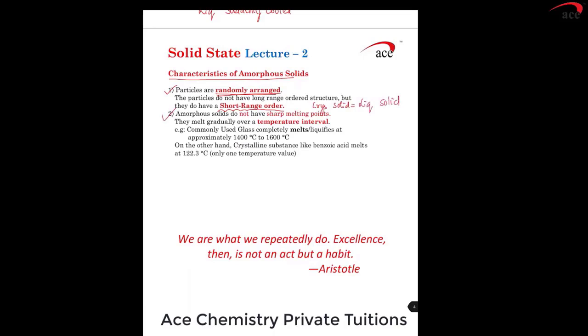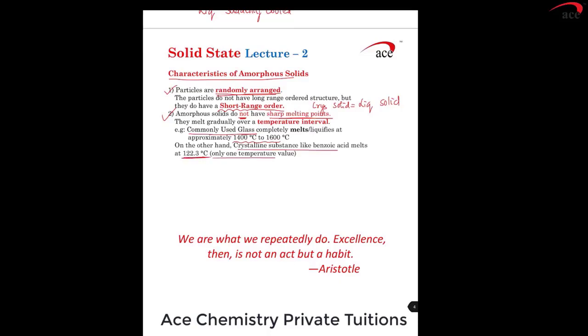As per observation, they do not have a sharp melting point. For example, glass that we use commonly melts from 1400 to 1600. You are able to see there is no specific melting point. Crystalline substances, on the other hand, like benzoic acid, melt exactly at 122.3 degrees Celsius.